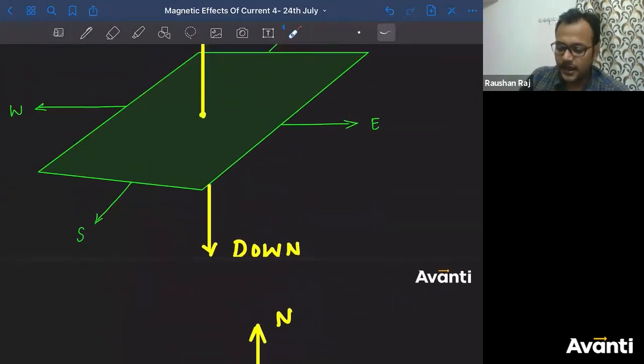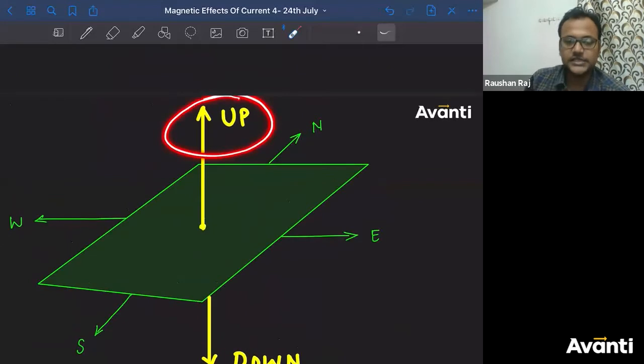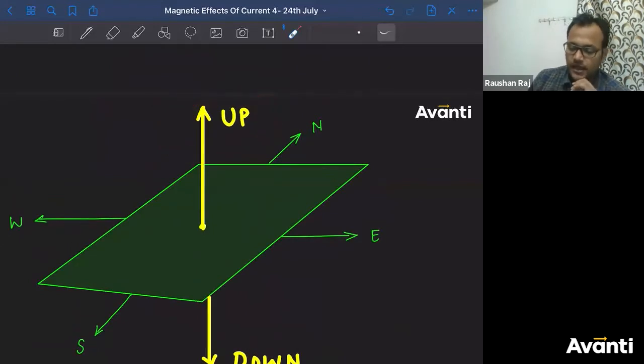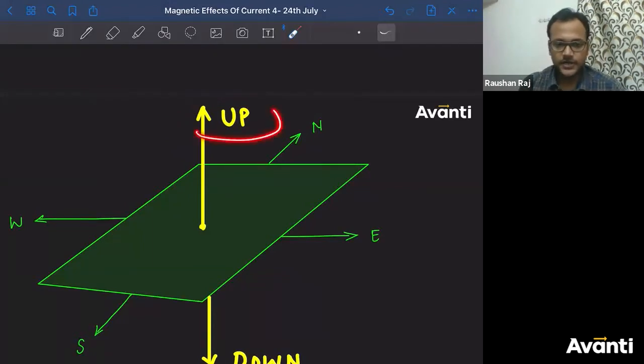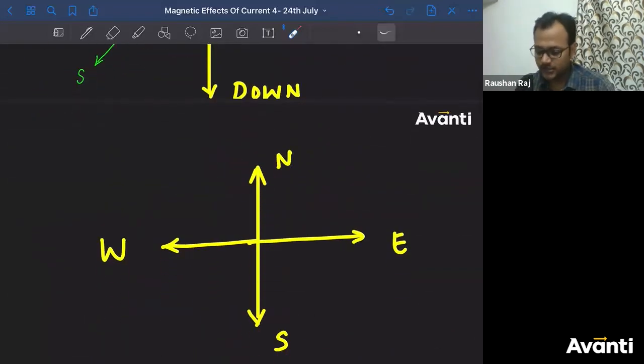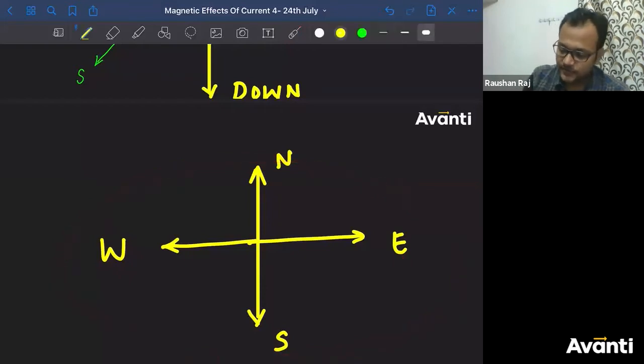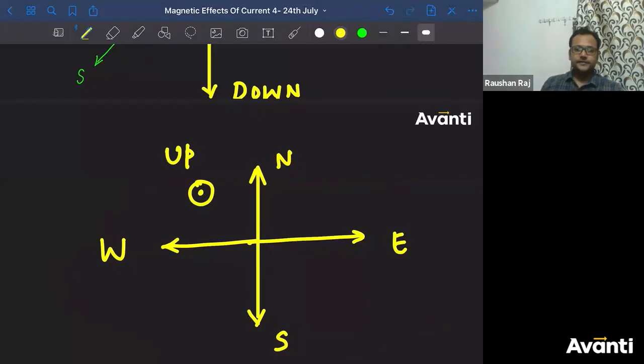Now tell me how this vertically upward direction will look to you. How will you observe this vertically upward direction? It will be coming towards you. This vertically upward direction will come towards you, right? So if you draw north, south, east, west like this, then the vertically upward direction will be out of the plane, right?